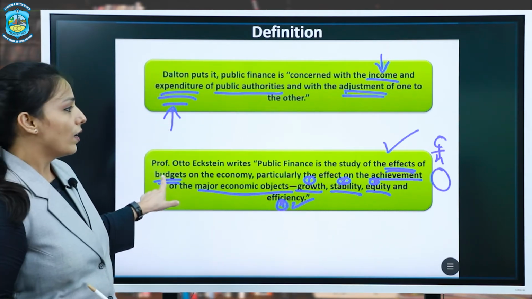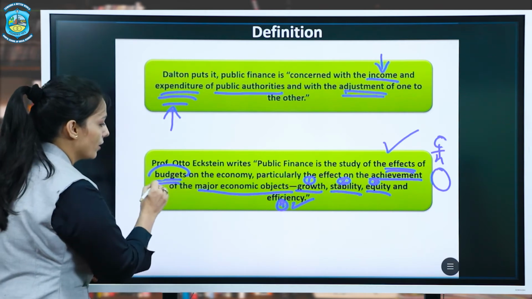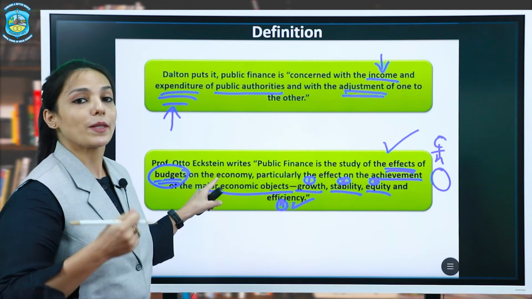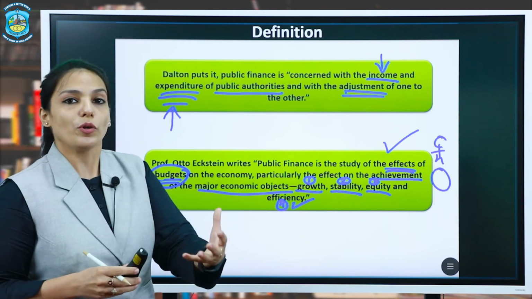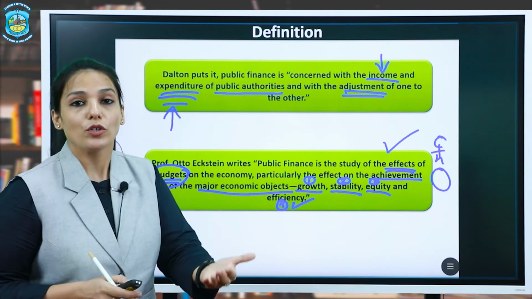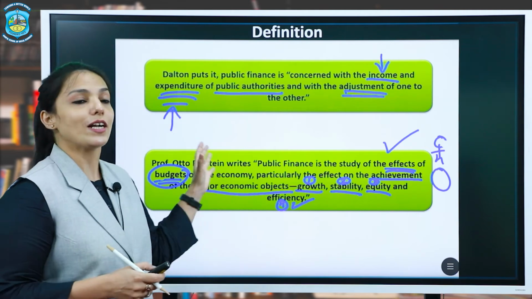What is the major instrument here? The budget. Budget is used as the major economic instrument through which the government showcases how it is planning to receive income and how it is planning to spend the income so received.